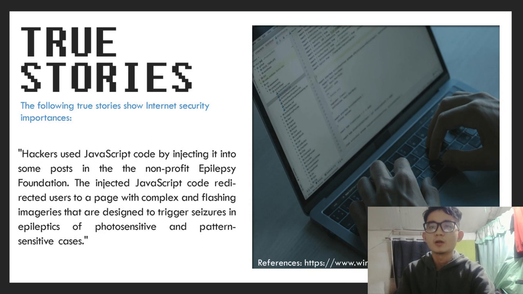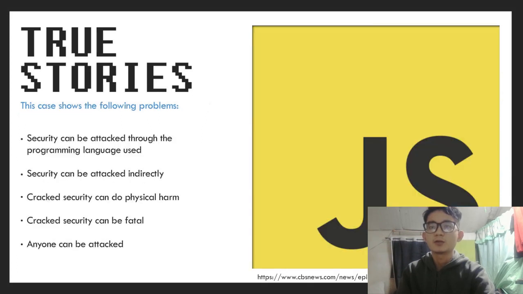Another true story. Hackers used JavaScript code by injecting it into some posts in the nonprofit Epilepsy Foundation. They injected JavaScript in that website. Security can be attacked through the programming language used. Cracked security can do physical harm, and cracked security can be fatal. Anyone can be attacked.